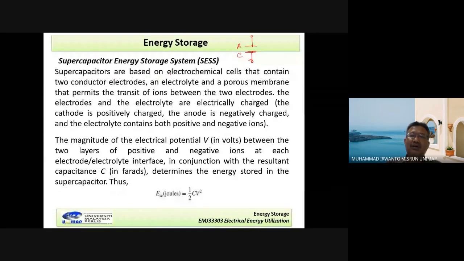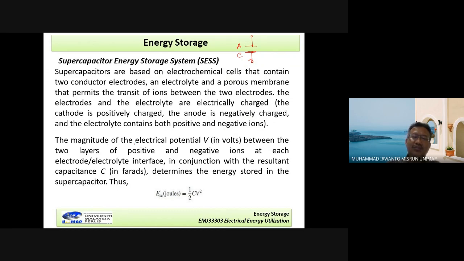We can read in here: supercapacitors are based on electrochemical cells that contain two conductor electrodes, an electrolyte and various porous membranes that permit the transit of ions between the two electrodes, anode and cathode. The electrodes and the electrolyte are electrically charged. The cathode is positively charged and the anode is negatively charged. And the electrolyte contains both positive and negative ions.